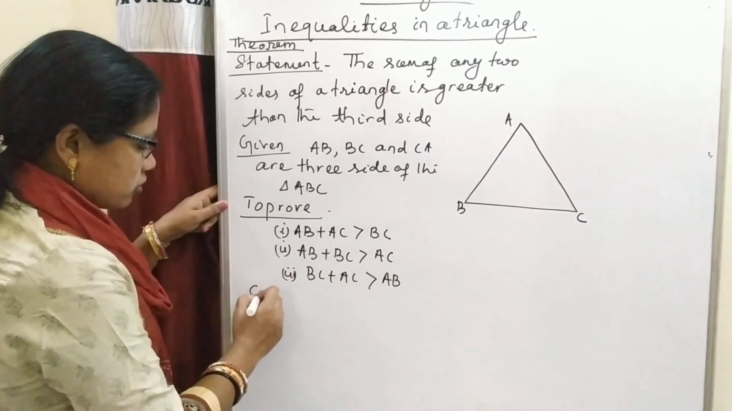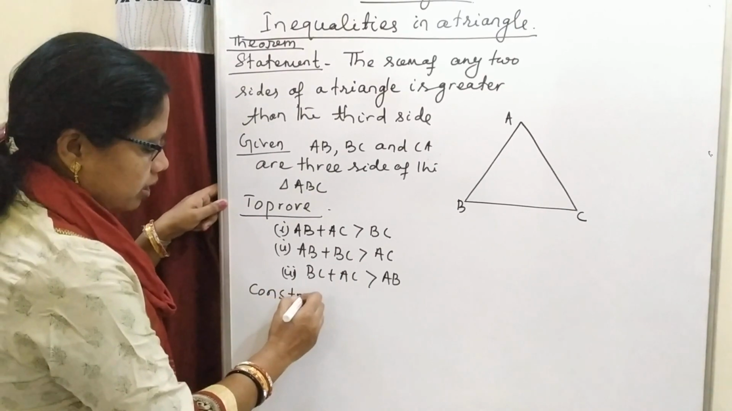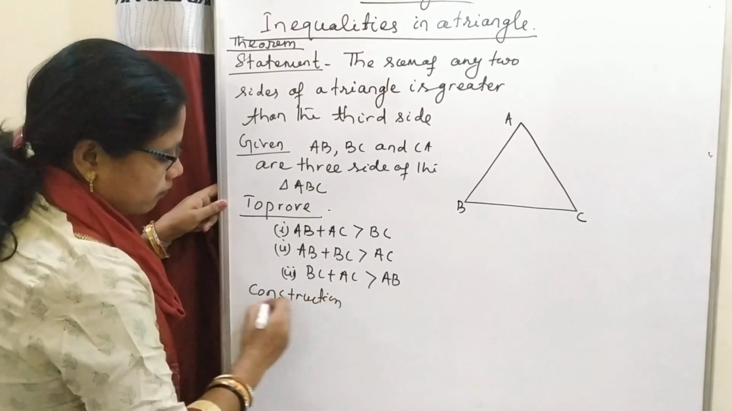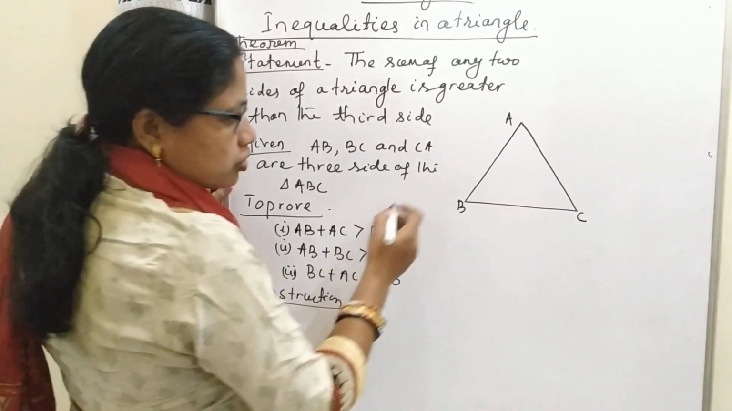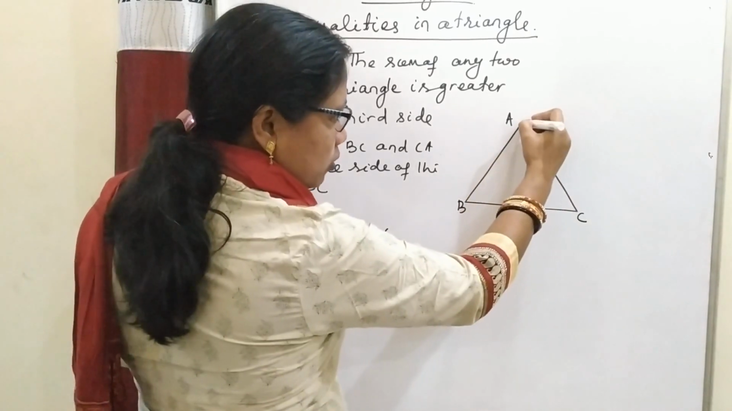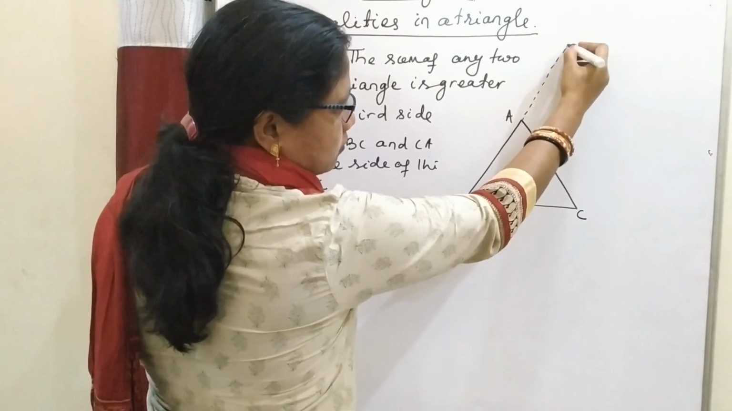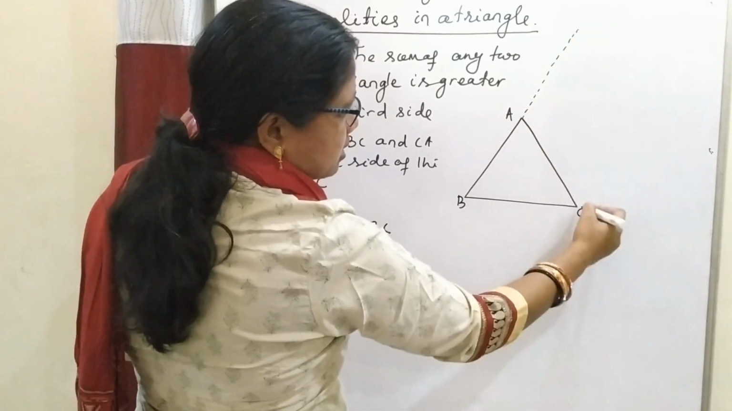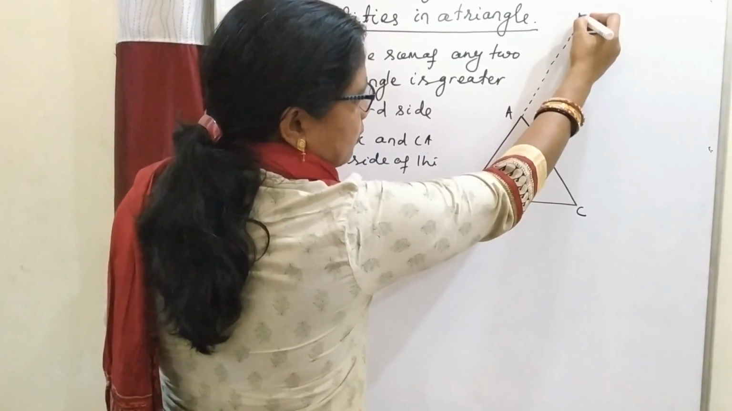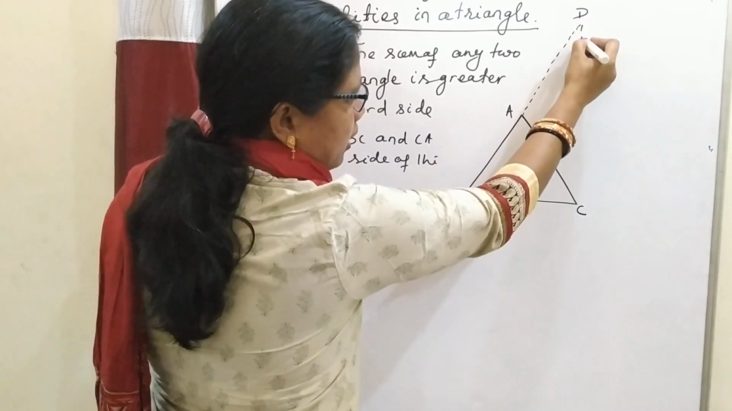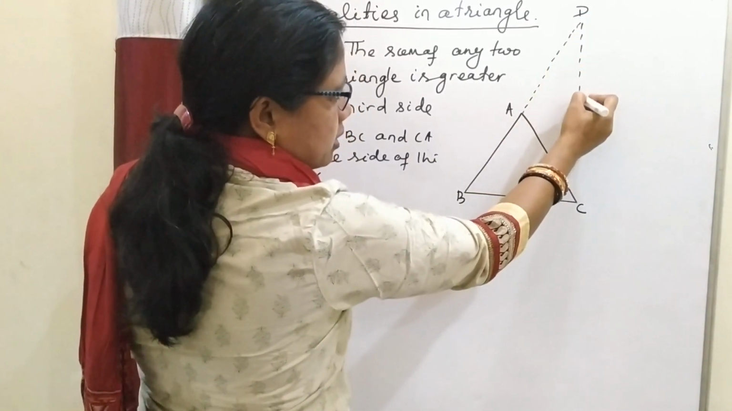Then construction. Here construction is required. Produce BA to D such that AC is equal to AD. Then join DC.